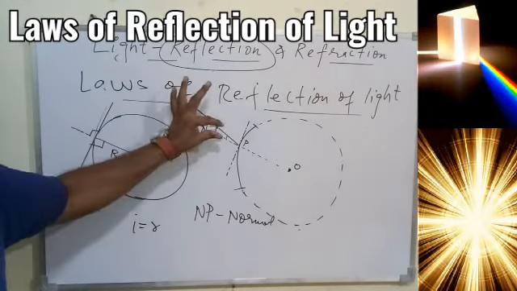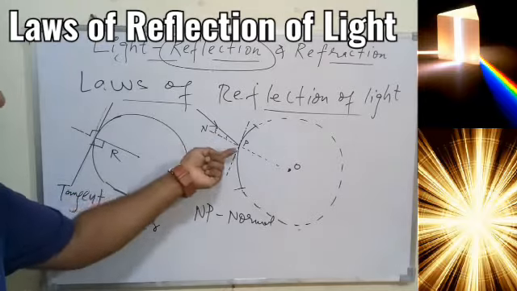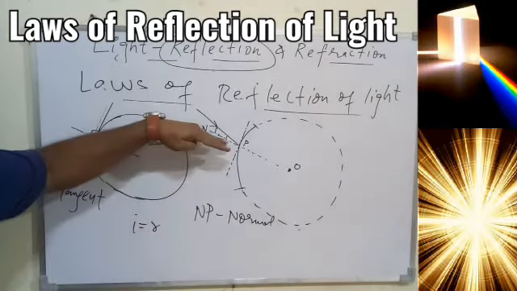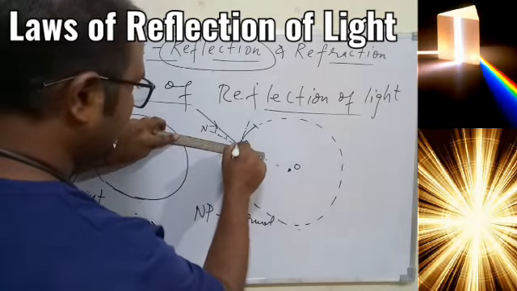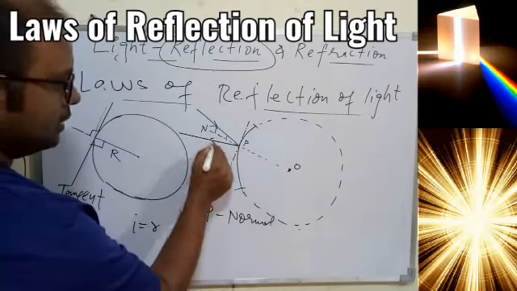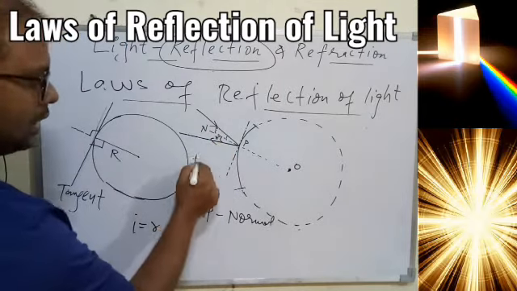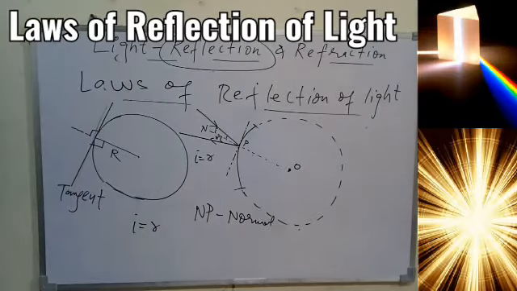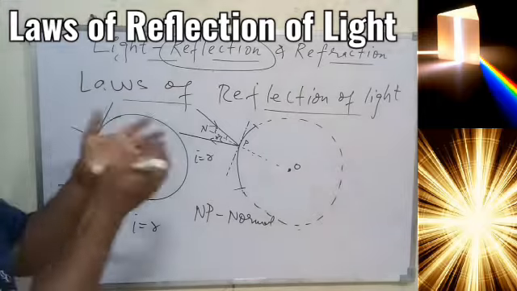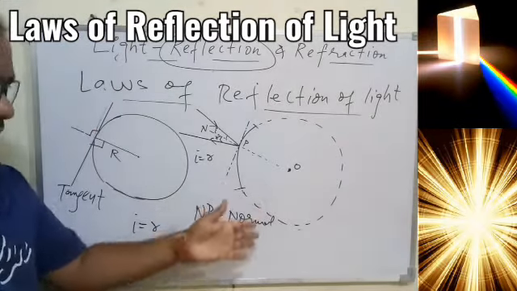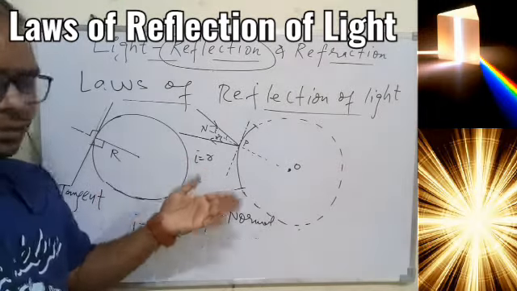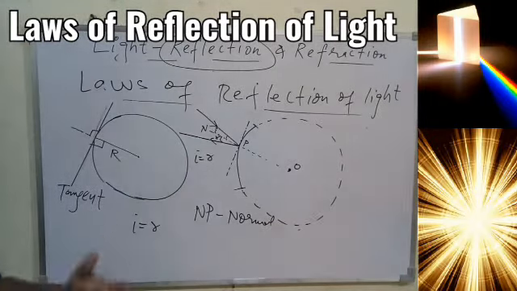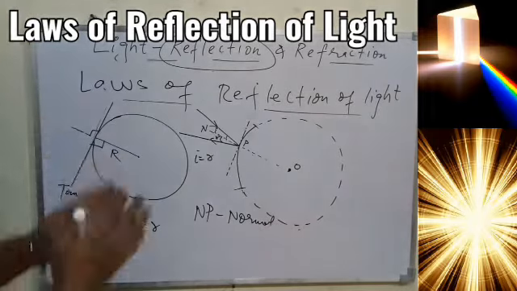So if you can measure the angle I with the help of the protractor, you can measure the same angle on the other side with the normal, and you can complete the diagram. So almost the same angle we have to draw on the other side, and this will be your R. So I is equal to R, and this is how we have to complete the diagram based on reflection for a curved surface. So all the time, very first when we have to complete the diagram, we need to find out the normal. For a flat surface, it's very simple to find the normal. For a curve, we have to go through this process.